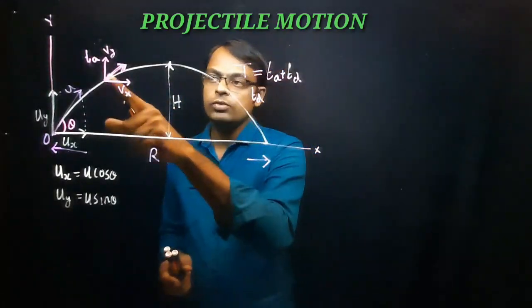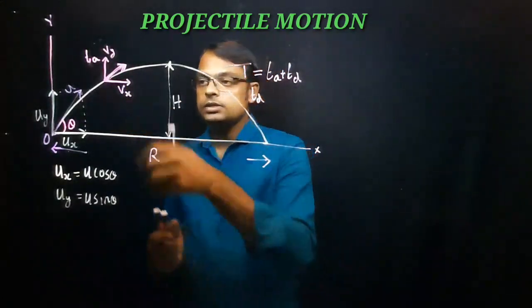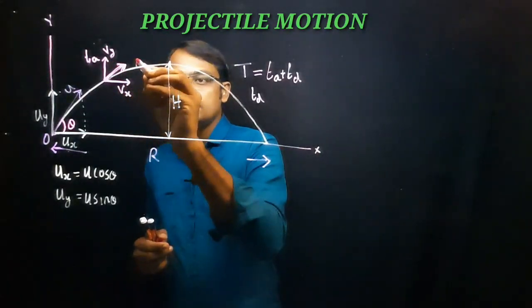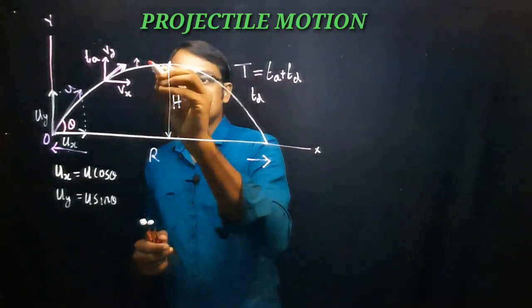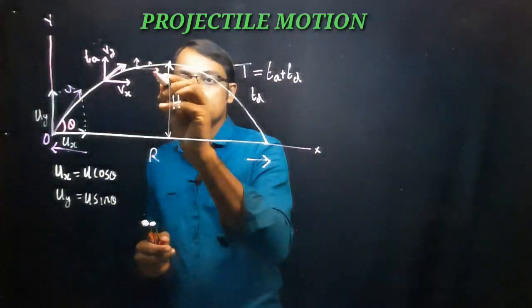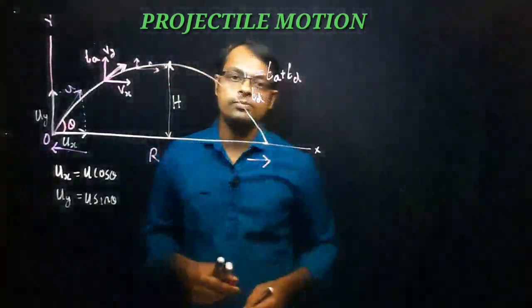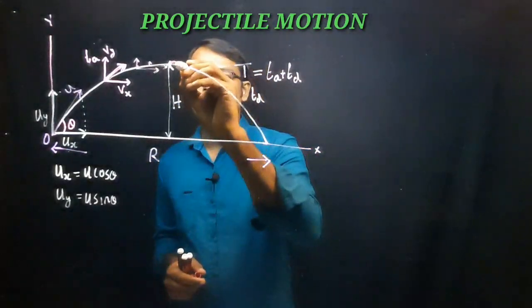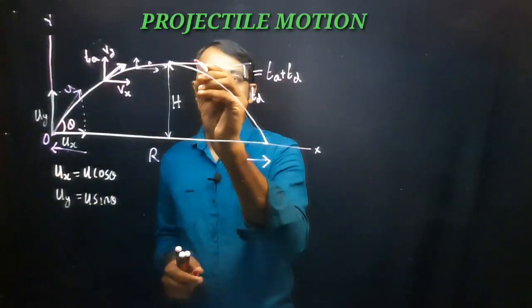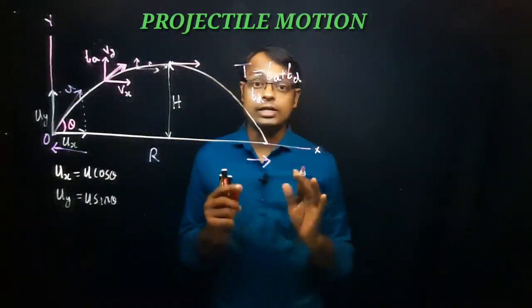But now think about the vertical component of velocity. You can see here when it is going up, the vertical component of velocity keeps on decreasing, and at that time the horizontal component of velocity never changes. At the highest point, what is the direction of velocity? Once again, the tangent.